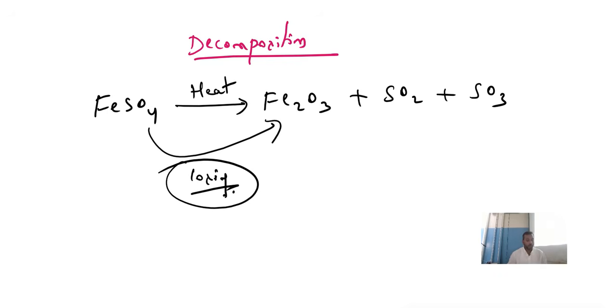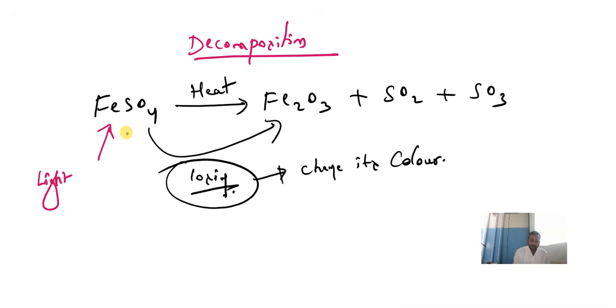Understood? They lose water, and due to the loss of water, they will change their color. The color of the ferrous sulfate crystals will change. As you can see, initially these ferrous sulfate crystals are in light green color.